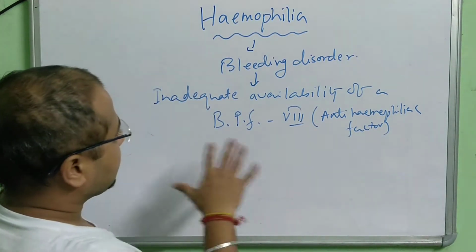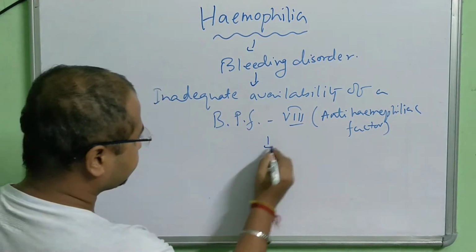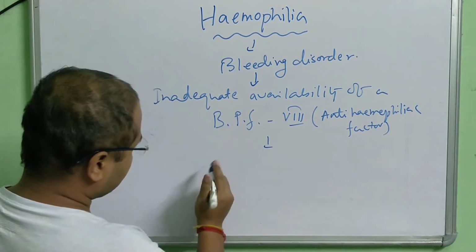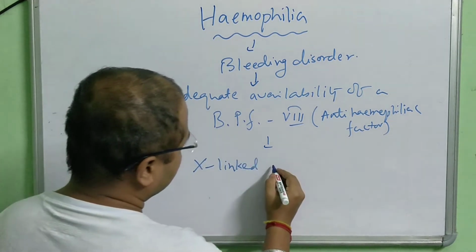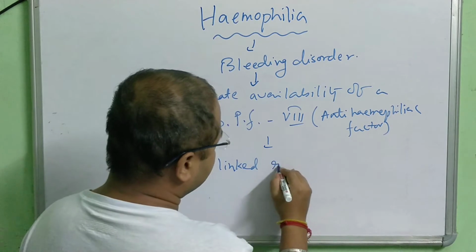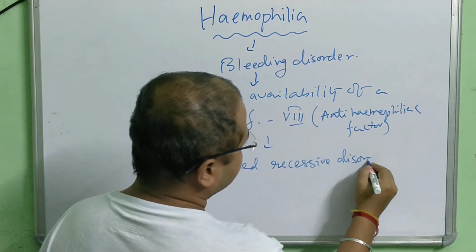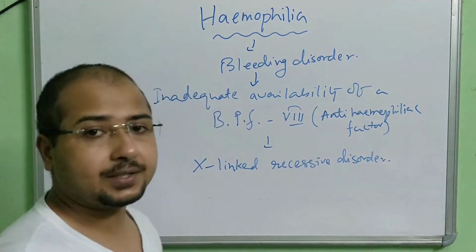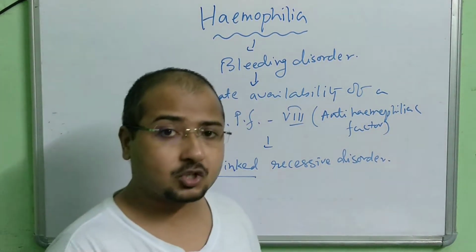Now, genetically, if we look at this disease, it is an X-linked recessive disorder. X-linked recessive disorder. Okay, X-linked means we are talking about the X chromosome.